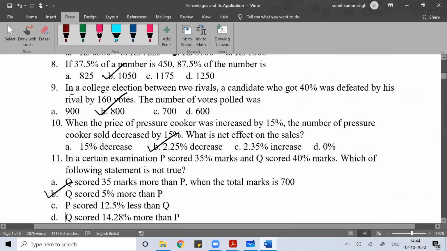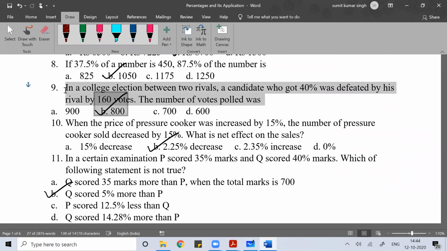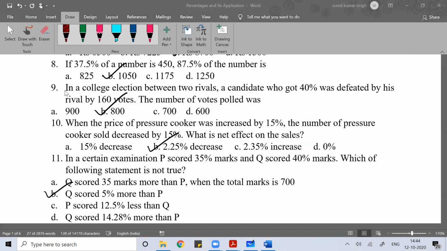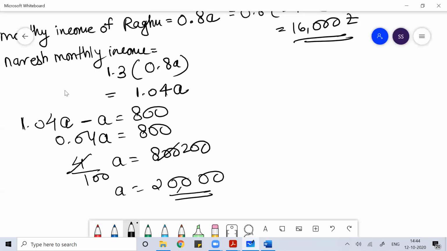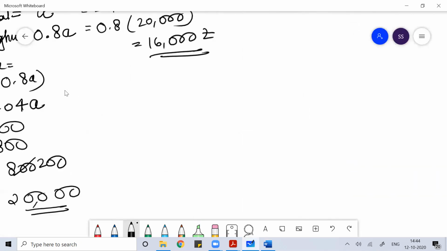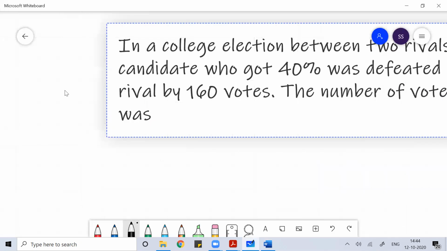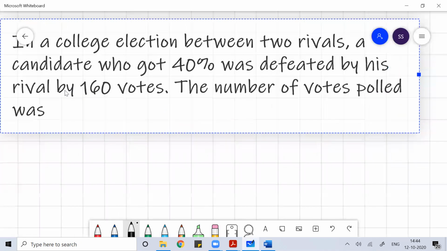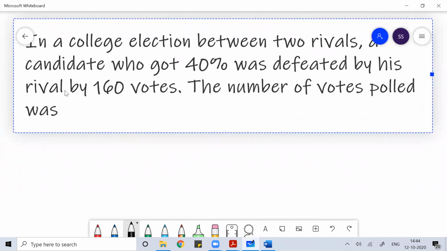So if you see this question: in a college election between two rivals, the candidate who got 40% of the votes was defeated by his rival by 160 votes.